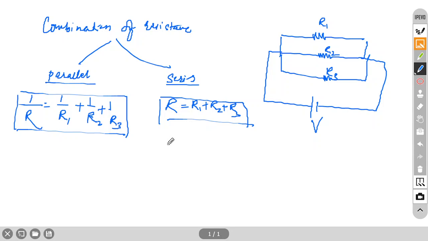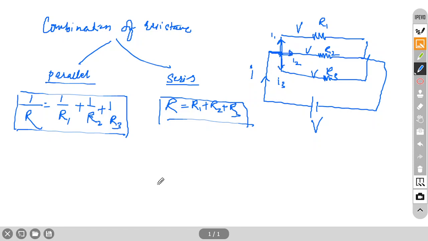Now you write: because it's a parallel combination, the voltage is the same for all these three resistances. So V is the same, but the current will be different. Suppose the current flowing here is I; this current will be divided into three parts. Suppose this is I1, this is I2 and this one is I3, because here is a junction. This is one rule.